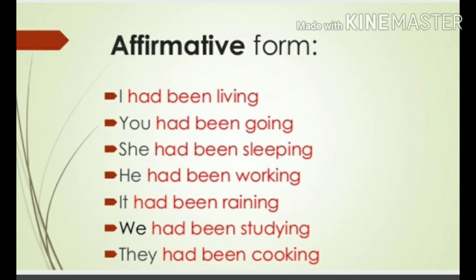Likewise, we will see the affirmative form now. I had been living: had plus been plus live plus ing. So, I had been living. You had been going. She had been sleeping. He had been working. It had been raining. We had been studying. They had been cooking. In the past perfect continuous tense, had plus been plus ing form.